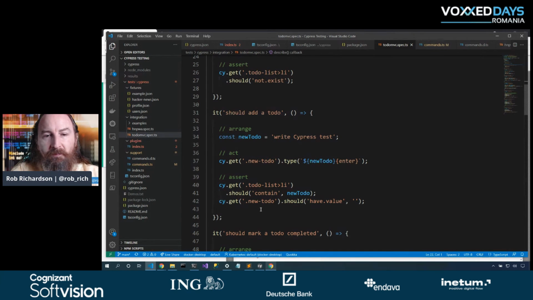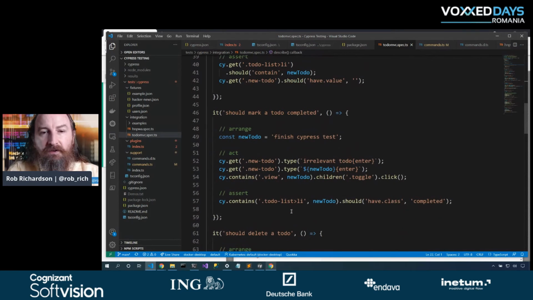Let's also get the box that we typed in and validate that it has a blank value. So we know that we've typed a new to-do, and we know that we've been able to create that to-do in our to-do list. Let's level up again and start to click on the buttons in our page. I'm going to create an irrelevant to-do just so that as I mark one as completed, I know that I'm completing the correct one.